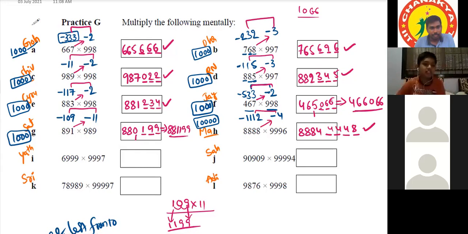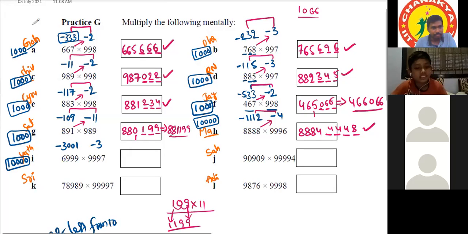Yes, sir. Sir, base number is 10,000. Okay. Sir, minus 3,001 and minus 3. Proceed.